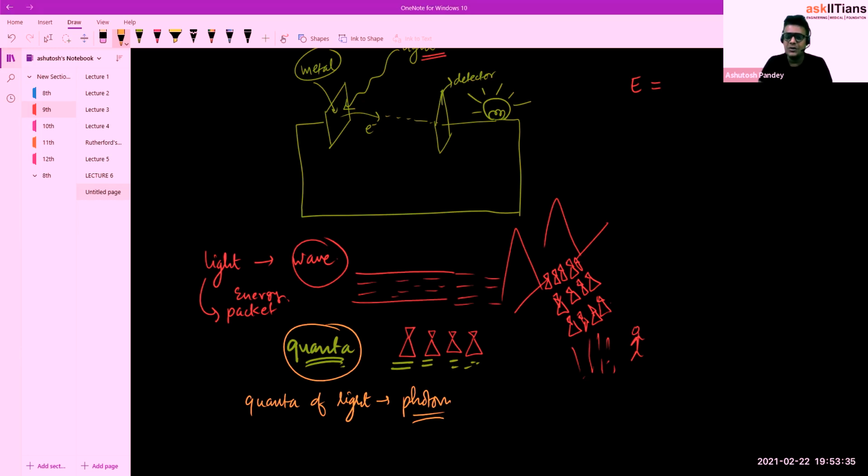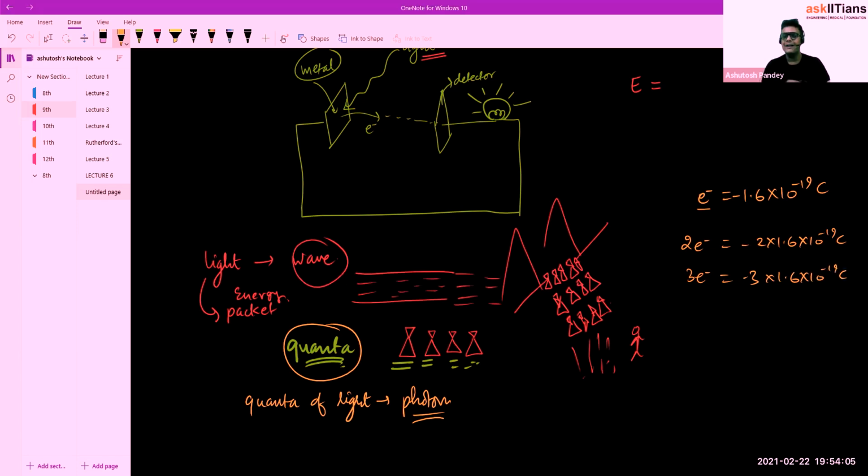Like the charge on an electron. The charge on an electron is 1.6 times 10 to the power minus 19 coulomb. Either one electron will be there, or two, or three. We cannot have 2.5 electrons. So the charge for two electrons will be minus 2 times 1.6 times 10 to the power minus 19 coulomb, or minus 3 times that. This is the smallest electric charge, and all higher charges are multiples of it. Clear?